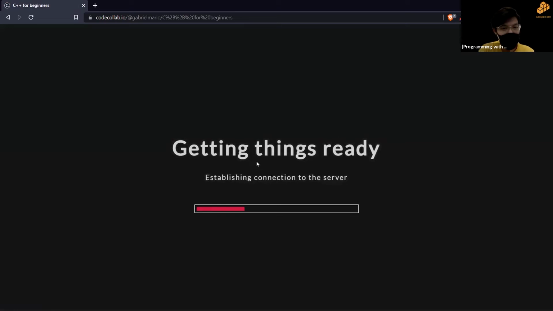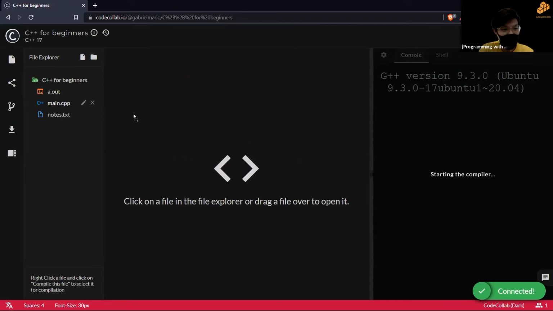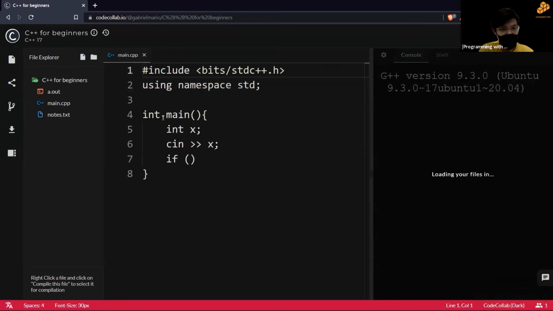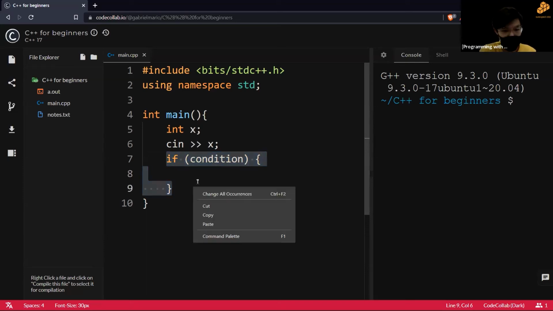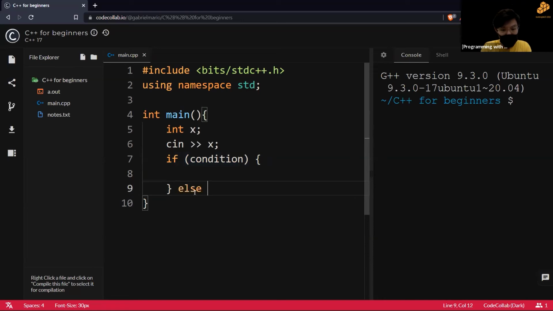Apologies, some lag. All right, as mentioned, this was the basic syntax. Oh my god, condition. Yeah, there you go. This is the basic syntax for the if statements, right? Maybe add an else here. So what should be here, right?